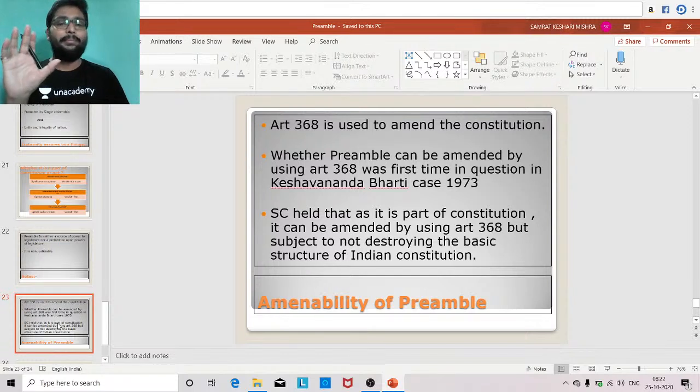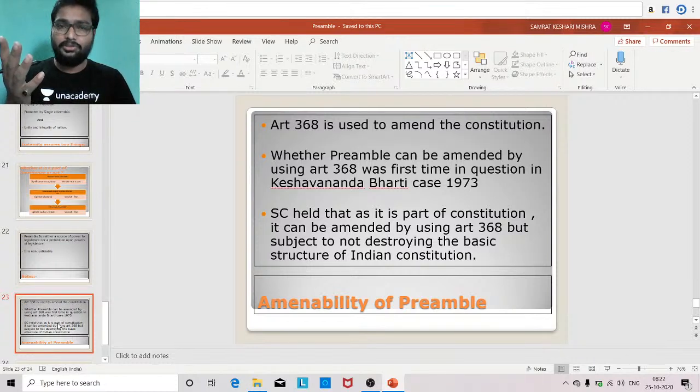The next topic is amendability of the preamble. For this, we need to understand the amendment procedure of the Indian Constitution. The amendment procedure has been written in Article 368 of the Indian Constitution. Article 368 ensures two things. One, it discusses the process of amendment of the Indian Constitution. Second, it gives this authority to the Parliament itself. It means the Parliament can amend the Indian Constitution.